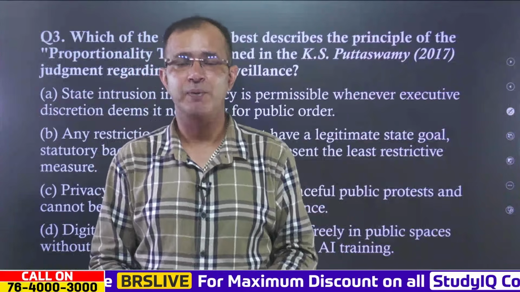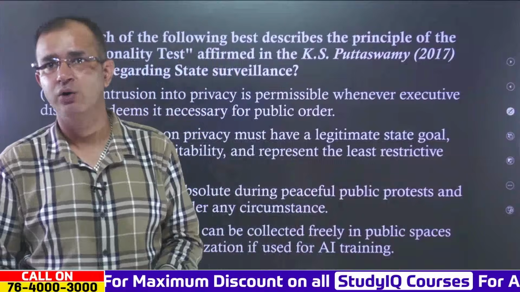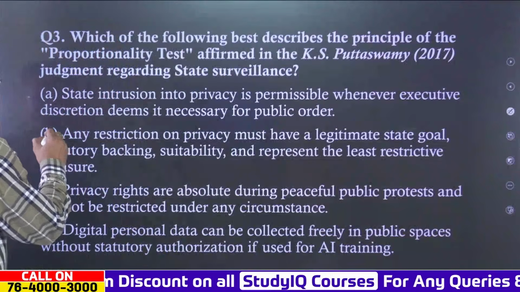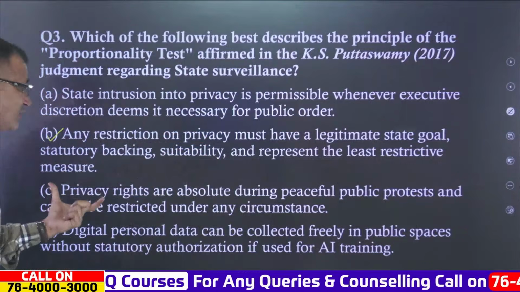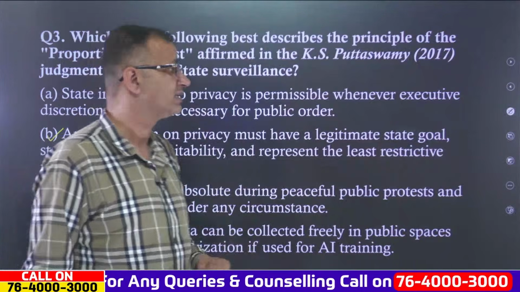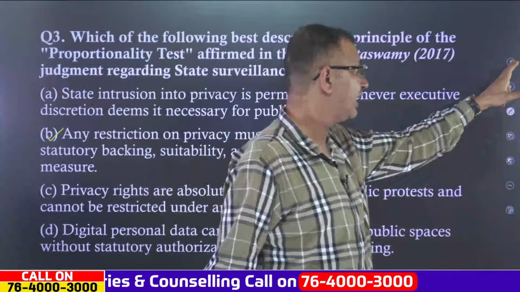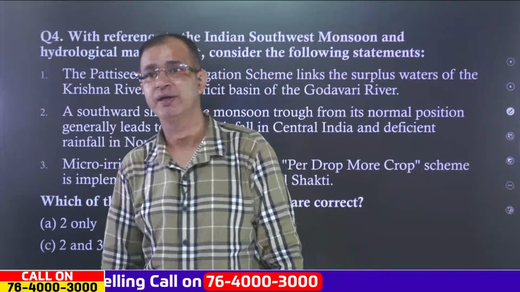So it is about the proportionality test that we talk about. Yes, the right answer is that any restriction on privacy must have a legitimate state goal, statutory backing, suitability and represent the least restrictive measure, and that is the correct answer. We have B as the right answer.